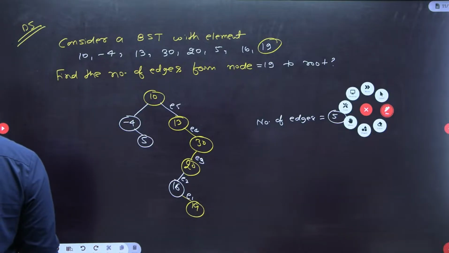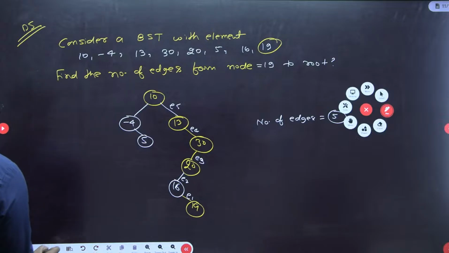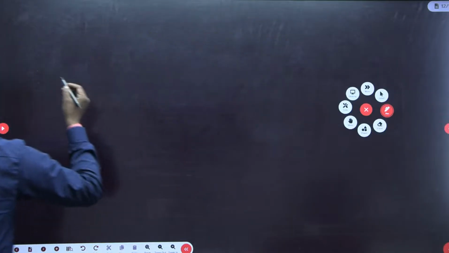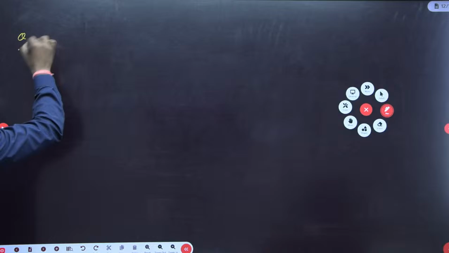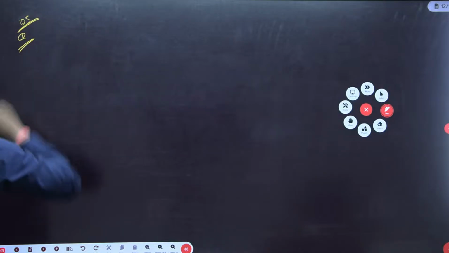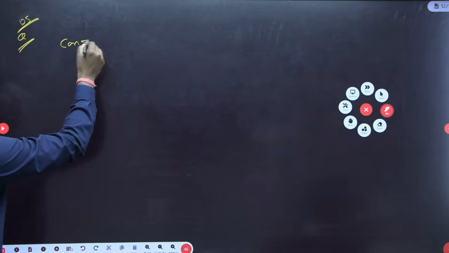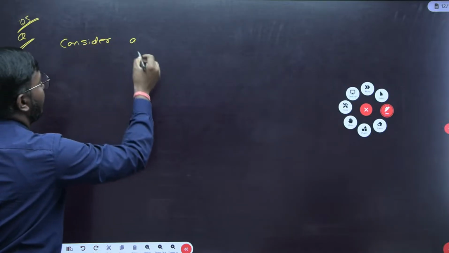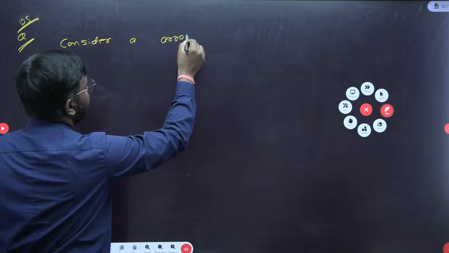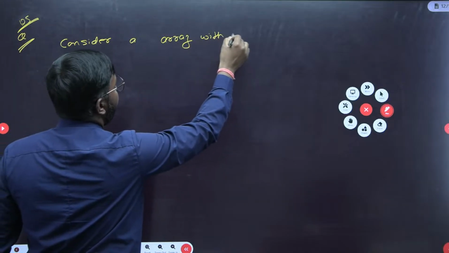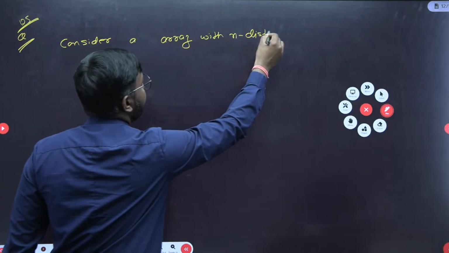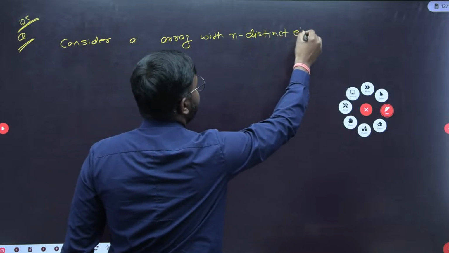Let's discuss one more question. This question is again from data structures. Consider an array with n distinct elements or values.